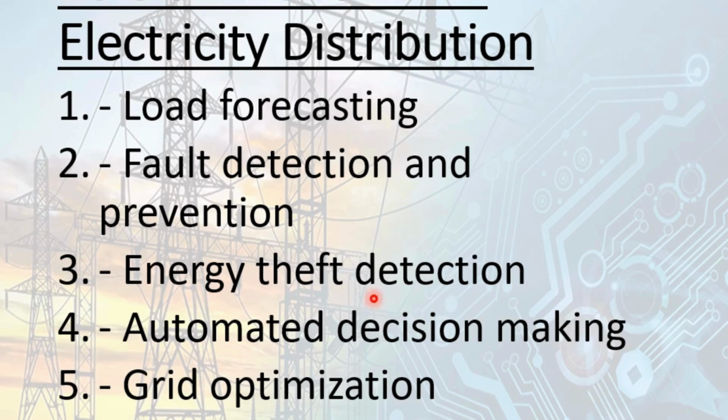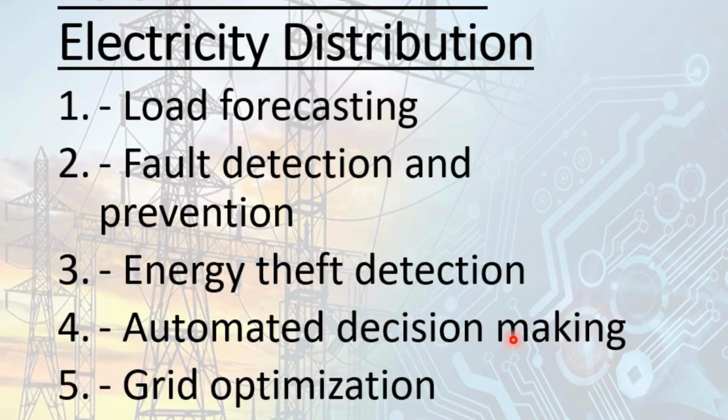Energy theft is one of the biggest challenges in the electricity distribution sector in India because it results in loss of revenue to the distribution company, and due to this the other consumers bear the burden. Energy theft is illegal and an offense under the Electricity Act 2003, which is given by the government.